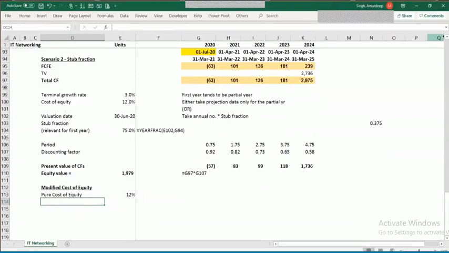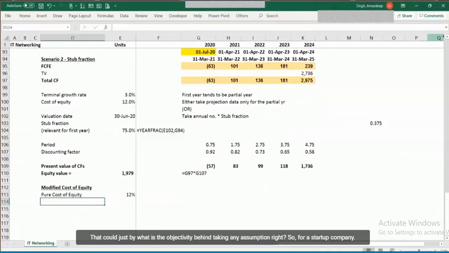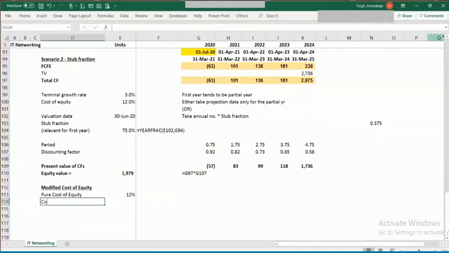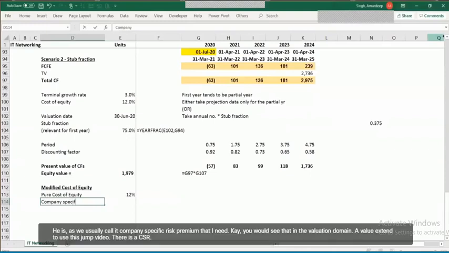There is a standard that can justify the objectivity behind taking any assumption, right? So for a startup company, if there is any company specific risk premium, CSRP as we usually call it, you would see that in the valuation domain, valuers tend to use this term pretty often.